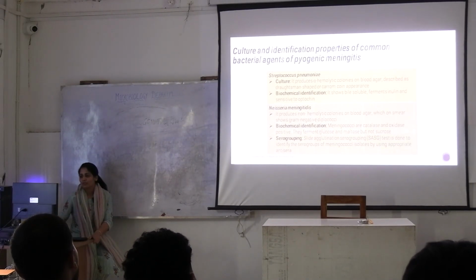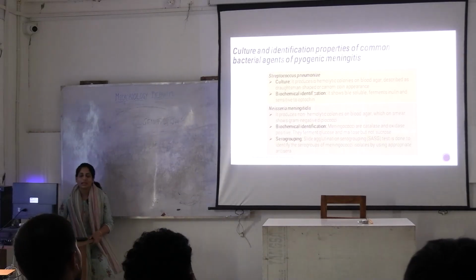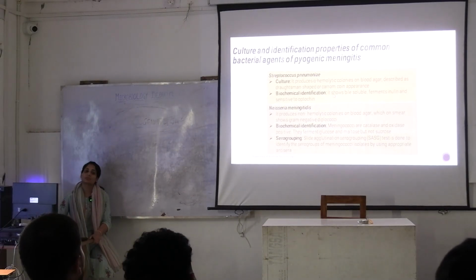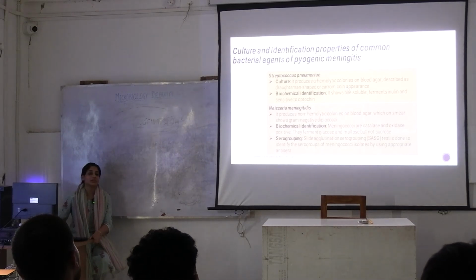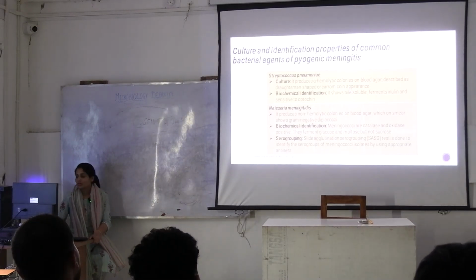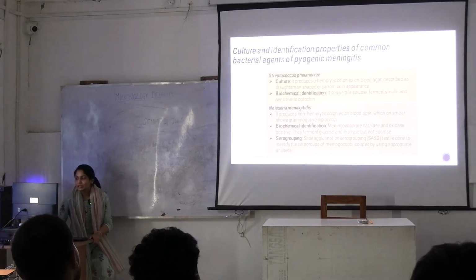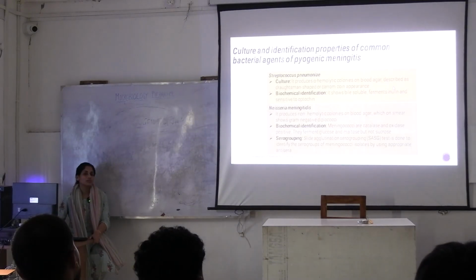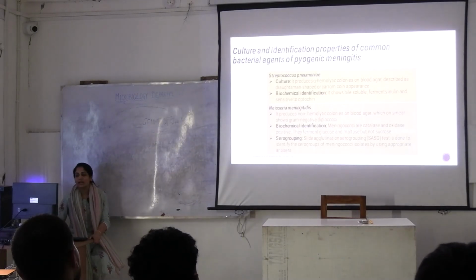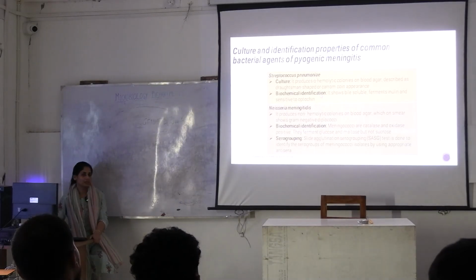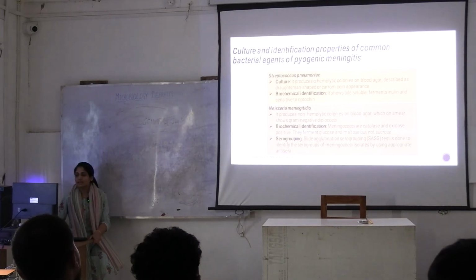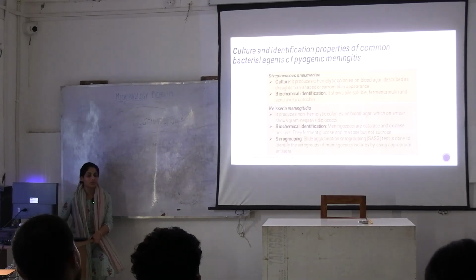Okay, what is the biochemical identification that is specific for Streptococcus pneumoniae? It will show bile solubility, and it will ferment inulin. Inulin is a certain kind of sugar. It will ferment inulin, and it is sensitive to the optochin disc. Optochin is an antibiotic. Okay. These things are specific for Streptococcus pneumoniae.